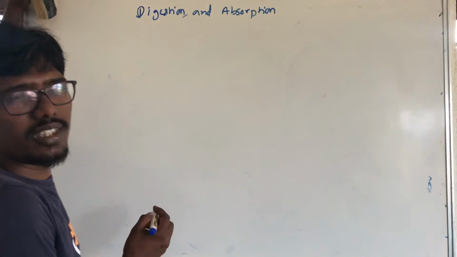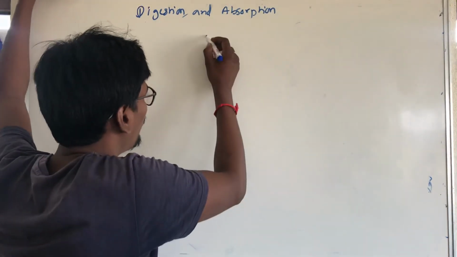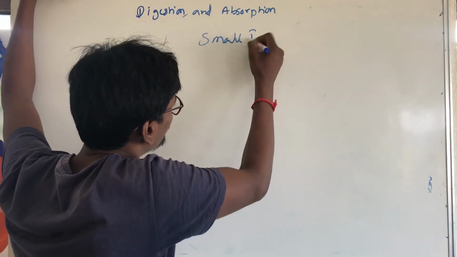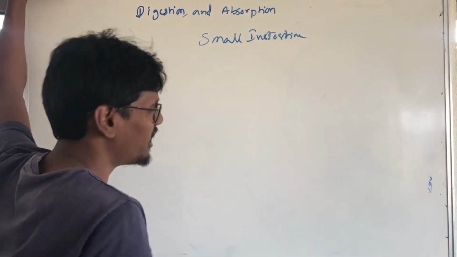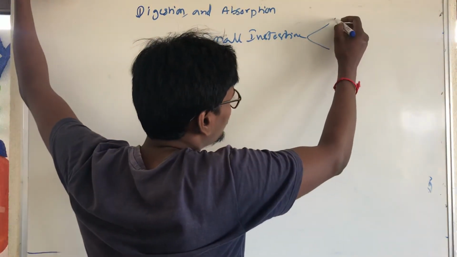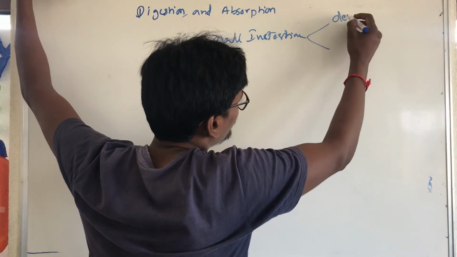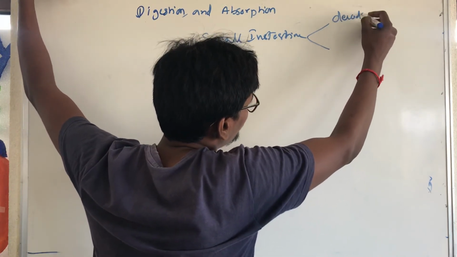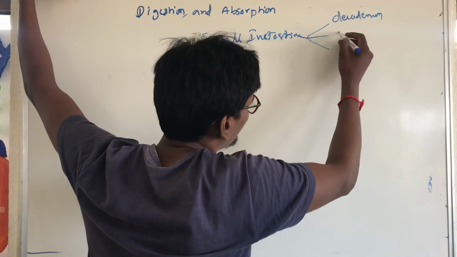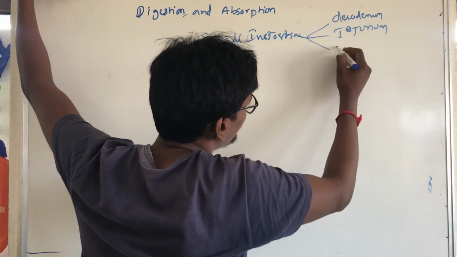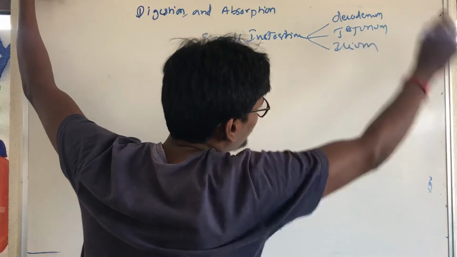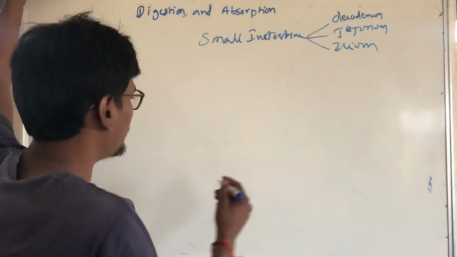Okay, now we are discussing the small intestine. The small intestine has duodenum, jejunum, and ileum. We will see these 3 things.